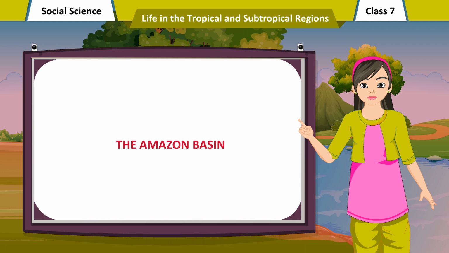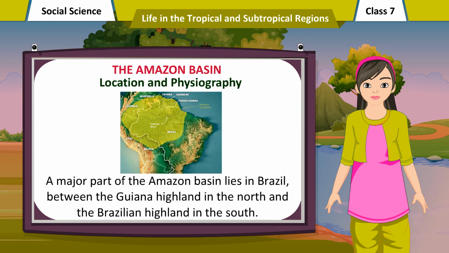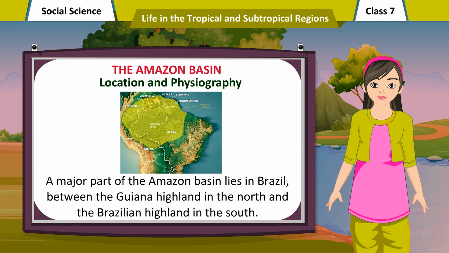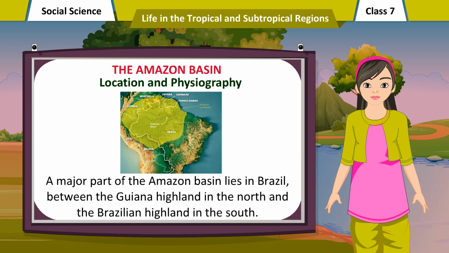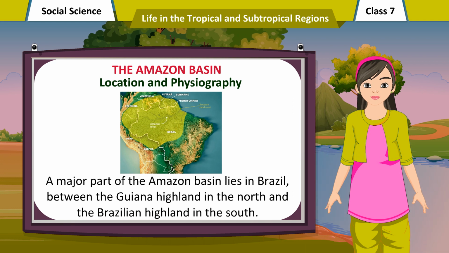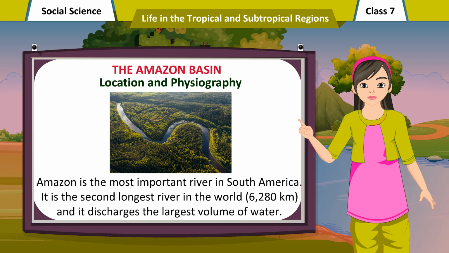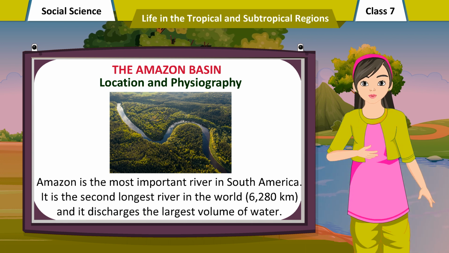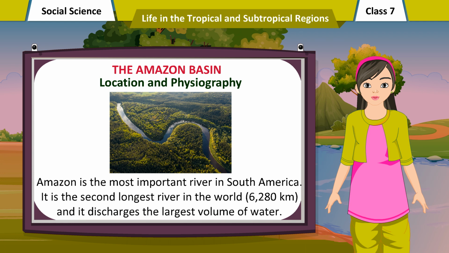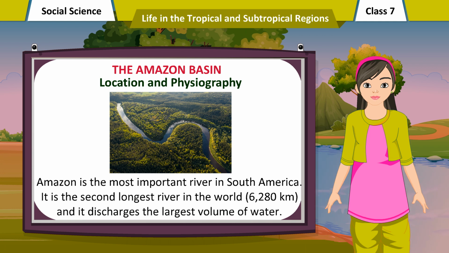The Amazon Basin. Location and physiography. A major part of the Amazon Basin lies in Brazil, between the Guiana Highland in the north and the Brazilian Highland in the south. Amazon is the most important river in South America. It is the second longest river in the world, 6,280 kilometers, and it discharges the largest volume of water.